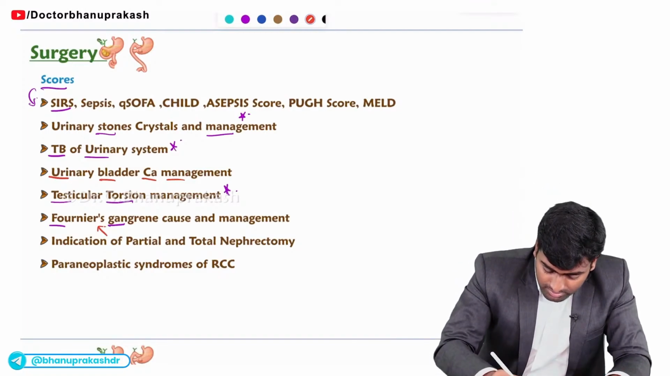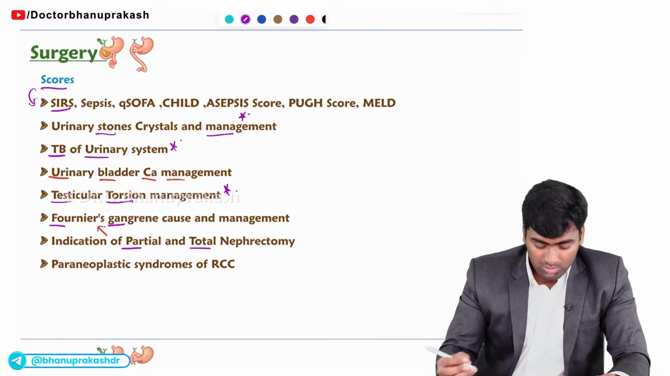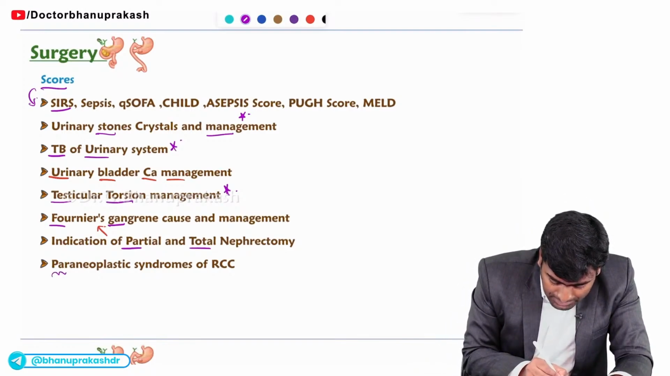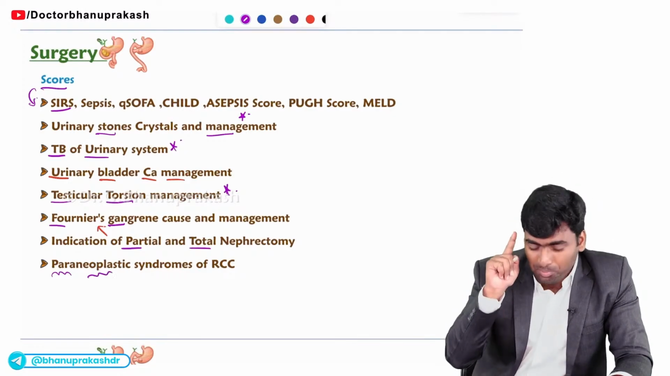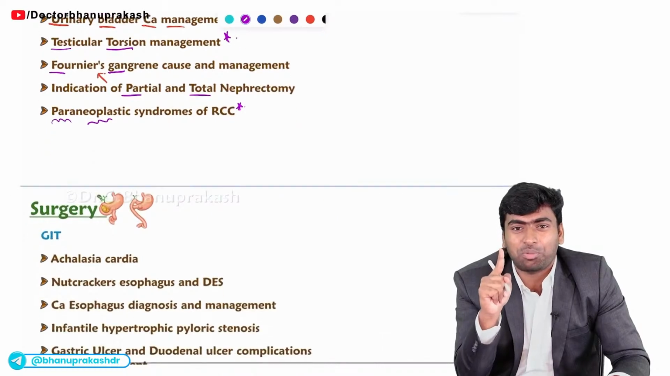Fine. And next, about RCC, you should know when you will do partial or total nephrectomy, and you should also know about the paraneoplastic syndromes which are associated with RCC. So this is the first thing you should know about RCC. You should know about the paraneoplastic syndromes.